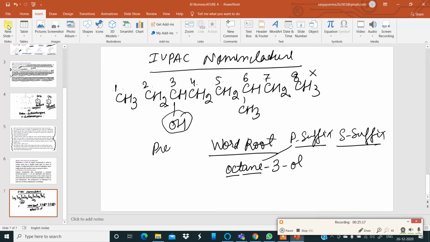Now the prefix tells us about any side chain branching. If you look very carefully, the sixth carbon atom has a branching by a methyl group. So in the prefix we have 6-methyloctan-3-ol. That is how you name the organic compound according to IUPAC nomenclature. Understood, no? Okay. Now let us see a few more examples.